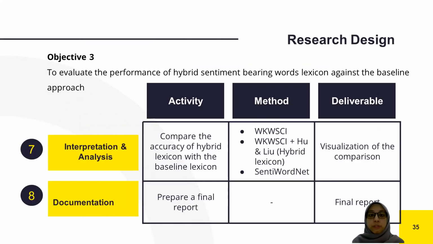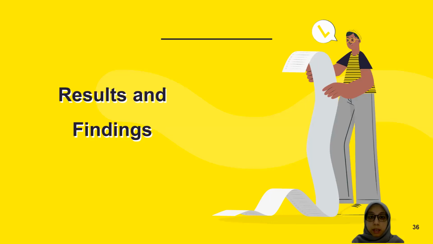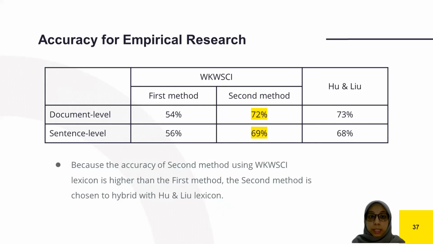And this is the last phase of the research methodology, where all the results are going to be analyzed and compared to prove whether the hybrid lexicon increases the performance of sentiment classification or not. And the documentation phase, where a final report of this project is produced. So we move on to results and findings.